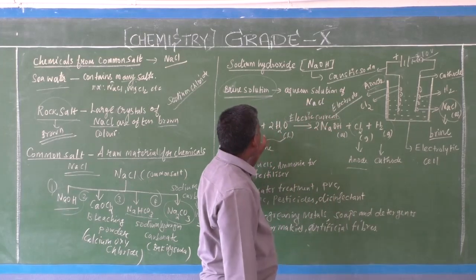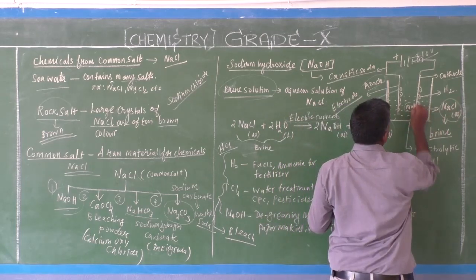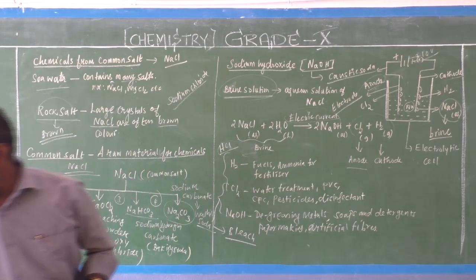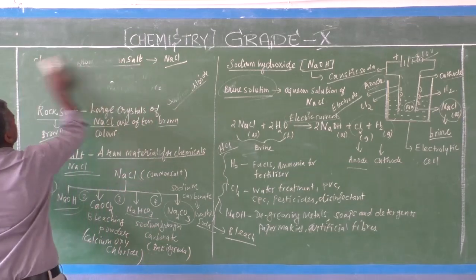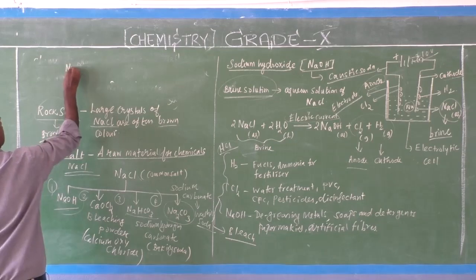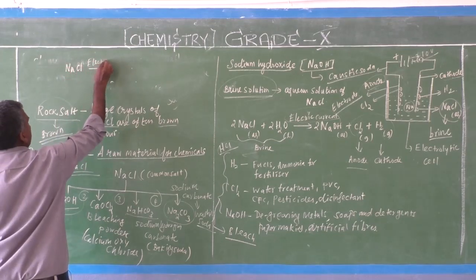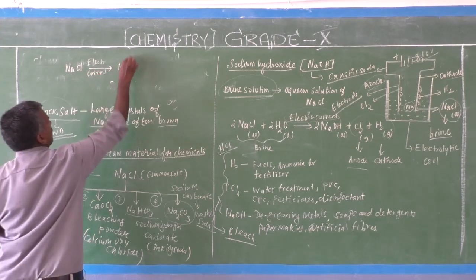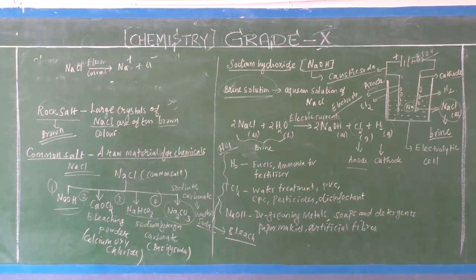Then, sodium is deposited at the cathode. Sodium, that is NaCl. Generally, when electric current is passed, NaCl forms Na plus ion and Cl minus ion.